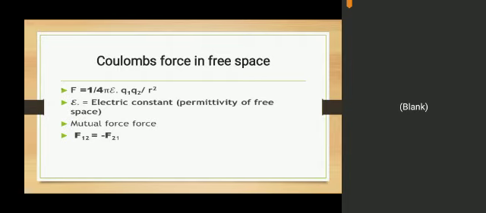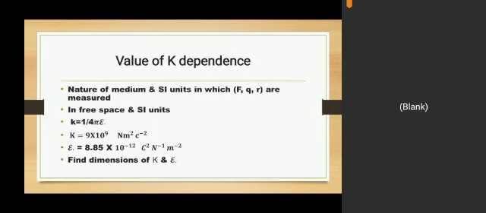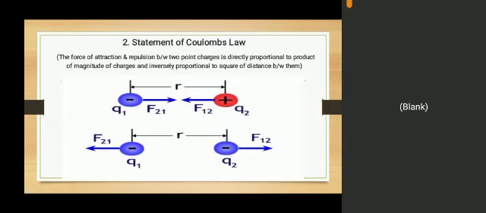It means that if Q1 exerts a force on Q2, then Q2 also exerts an equal and opposite force on Q1. For example, these are two charges Q1 and Q2. If Q1 exerts a force on Q2, then Q2 also exerts the same force on Q1 in equal amount but opposite in direction.